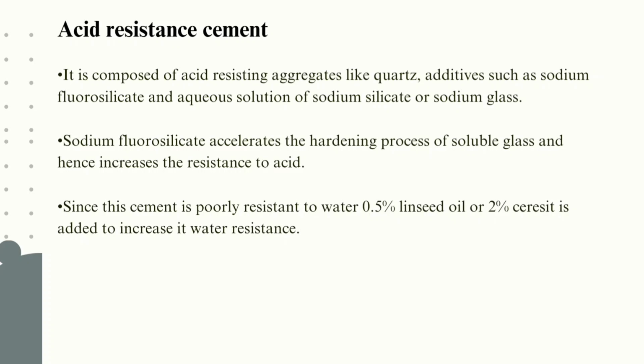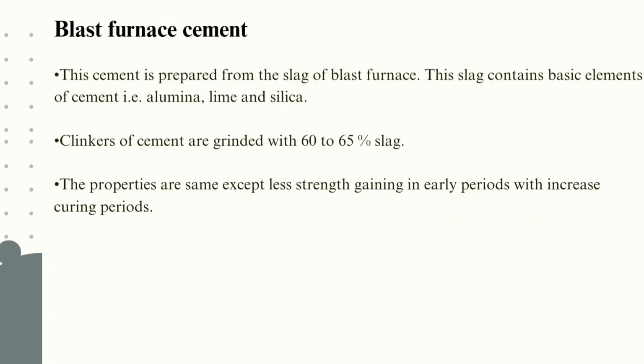Since this cement is poorly resistant to water, 0.5% linseed oil or 2% ceramide is added to increase its water resistance. Blast furnace cement. This cement is prepared from the slag of blast furnace. This slag contains basic elements of cement, that is alumina, lime and silica. Clinkers of cement are then ground with 60 to 65% of slag. The properties are the same except less strength gaining in the early period, with increased curing periods.